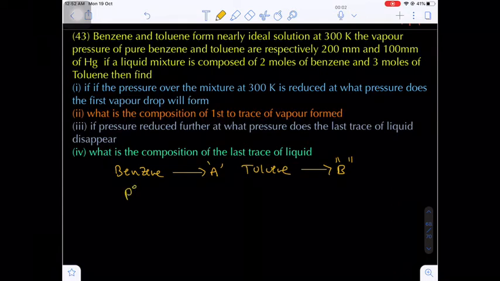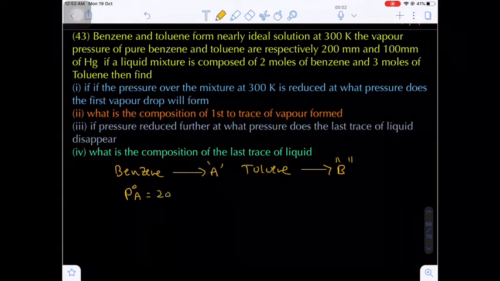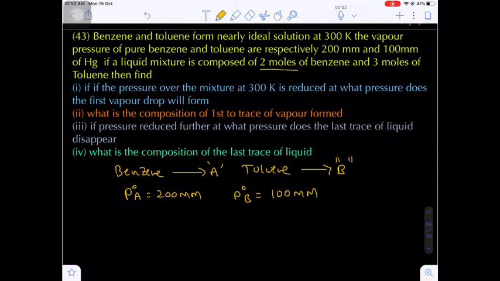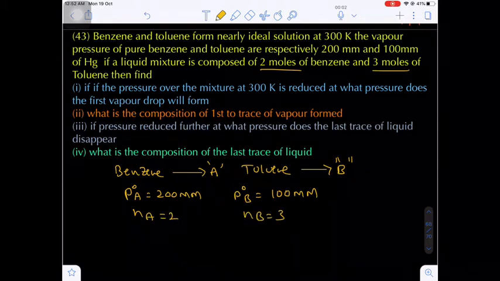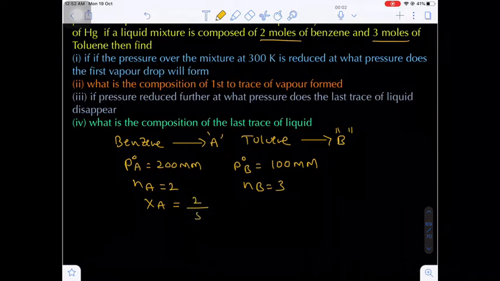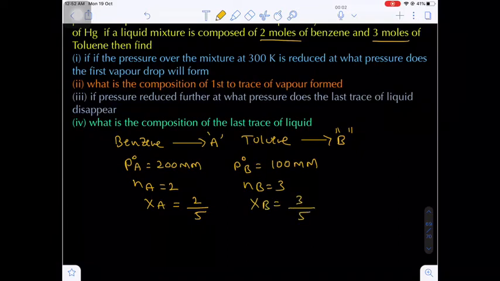Now here, what is the pure vapor pressure of component benzene? That will be given as 200 mm of Hg. And what will be the pure vapor pressure of toluene? That will be 100 mm of Hg. The number of moles of benzene is 2 moles, and the number of moles of toluene will be 3 moles. With the help of the number of moles, shall I find the mole fraction of benzene in the solution? Yes. XA is equal to Na upon Na plus Nb, that will be 2 upon 5, and Xb will be equal to Nb upon Na plus Nb.